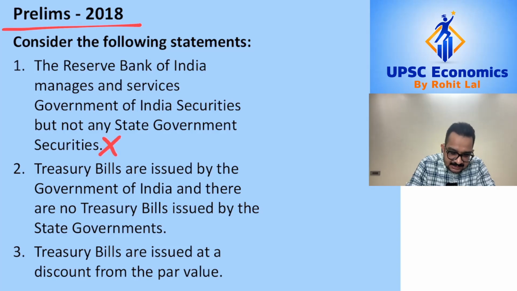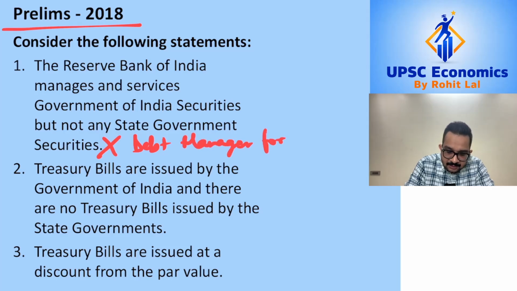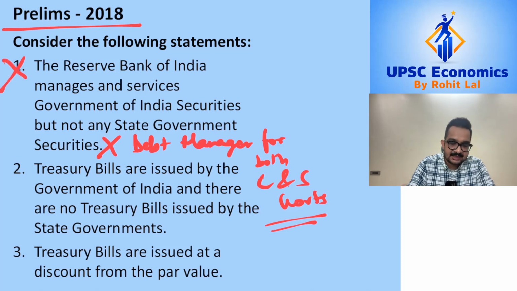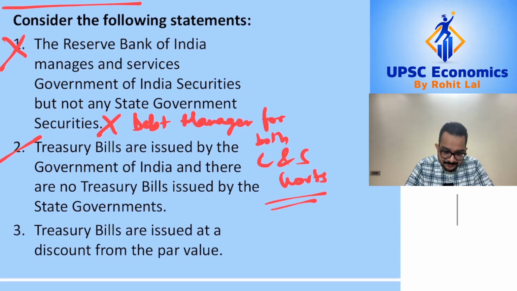Well, this statement is not correct because RBI acts as a debt manager for both central and state governments. So RBI manages and services the securities both of the central government and the state government. So this statement is not correct. The second statement is treasury bills are issued by Government of India and there are no treasury bills which are issued by the state government. Now this is a concept we've learned in today's video, and this statement is correct. That is, state governments are not allowed to issue treasury bills.